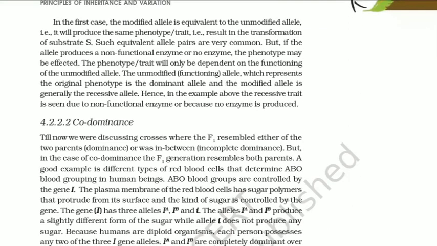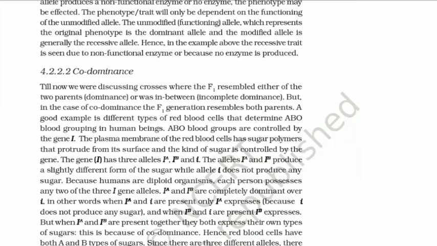In the first case, the modified allele is equivalent to the unmodified allele, that is, it will produce the same phenotype or trait, that is, result in the transformation of substrate S. Such equivalent allele pairs are very common, but if the allele produces a non-functional enzyme or no enzyme, the phenotype may be affected. The phenotype or trait will only be dependent on the functioning of the unmodified allele. The unmodified or functioning allele, which represents the original phenotype, is the dominant allele, and the modified allele is generally the recessive allele. Hence, in the example above, the recessive trait is seen due to non-functional enzyme or because no enzyme is produced.